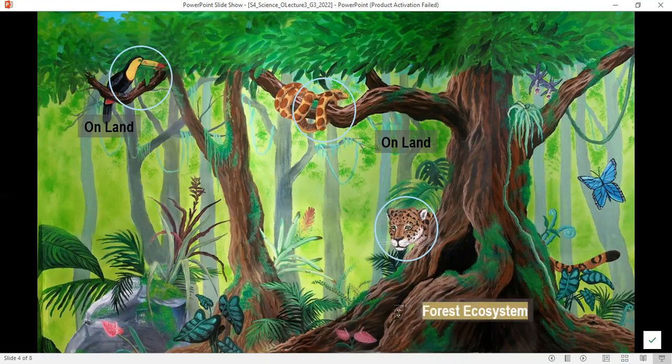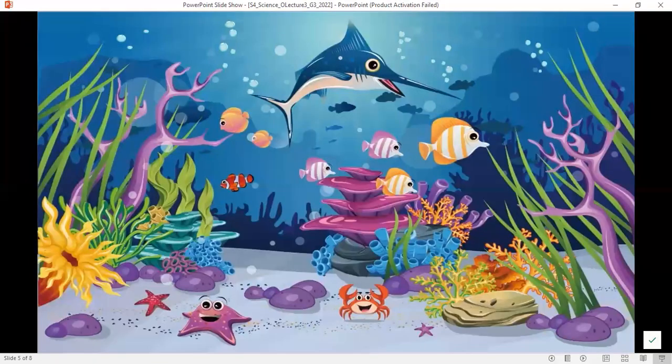It has different kinds of plants, different kinds of animals. These living things, which are the plants and the animals, are using the non-living things in the forest. And since living things are using the non-living things to live, we say that we have an ecosystem, and right here we have the forest ecosystem. And look how many types of plants there are in a forest ecosystem.